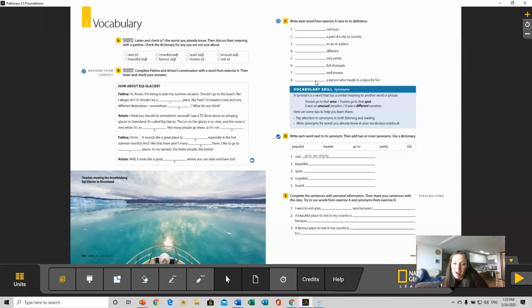Synonym means they are the same. So, you can think about some of these words: visit, go, see, beautiful, pretty. Okay, so go ahead and write the synonym, some other word.